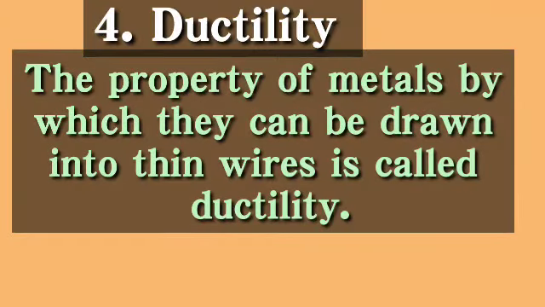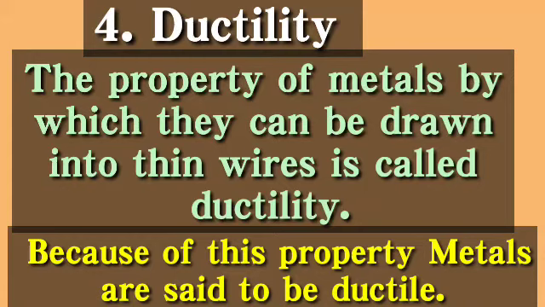Next keyword, that is fourth one, that is ductility. The property of metals by which they can be drawn into thin wires is called ductility. Means metals can be drawn into thin wire, and because of this property metals are said to be ductile.